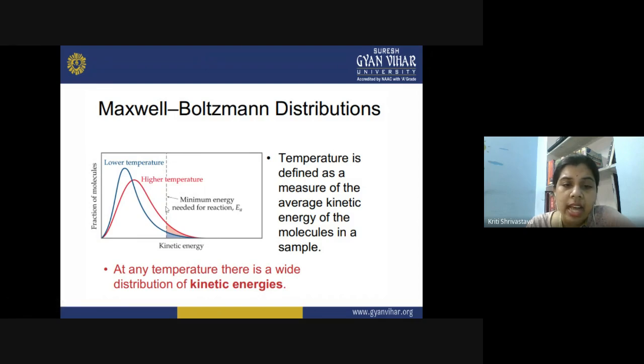Now this is the activation energy barrier, the minimum energy required for the reaction. So this graph will cross this line of activation energy, and now what will happen? Now the rate of the reaction will be faster. So you can say that yes, when you increase the temperature, more reactant molecules are available with a higher kinetic energy, and now they have crossed the activation energy barrier, they are now available for the product formation. So that is how the rate of the reaction is increased when you increase the temperature.